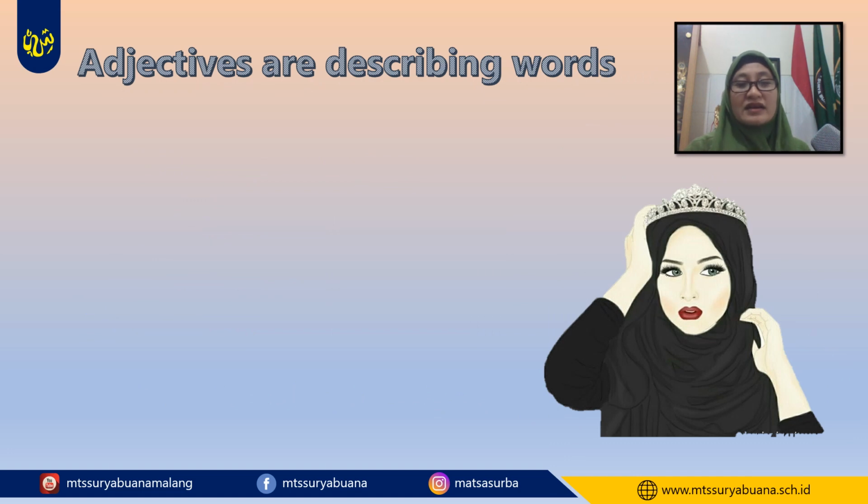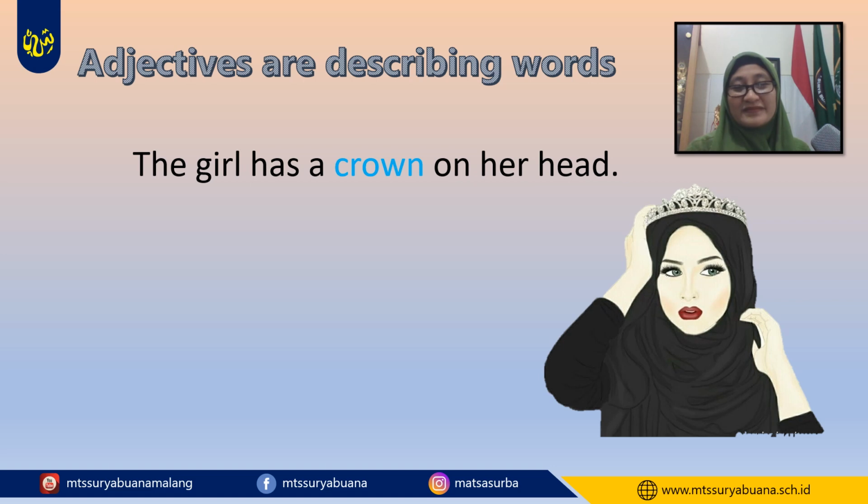Let's have another example. Look at the girl. The girl has a crown on her head. We want to know about the crown, so we can add an adjective to describe the crown.